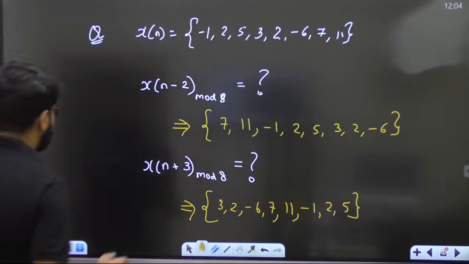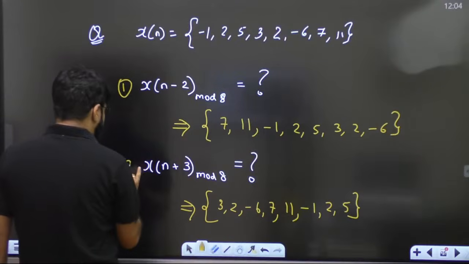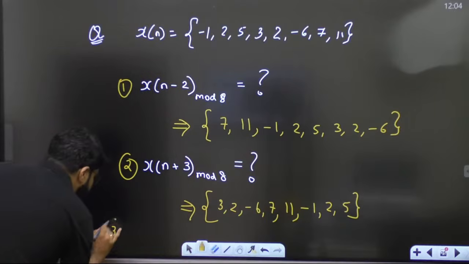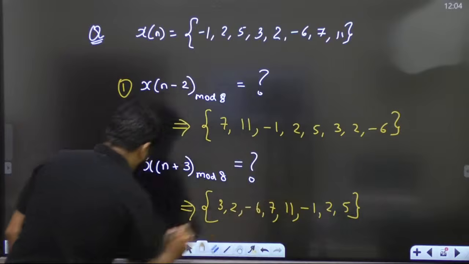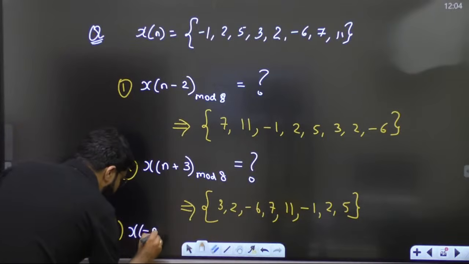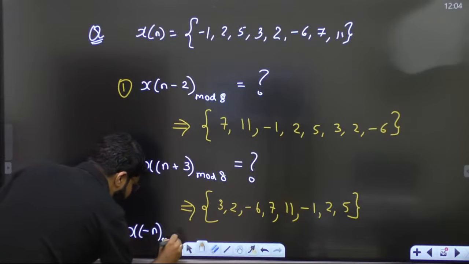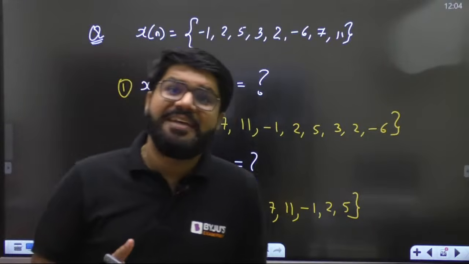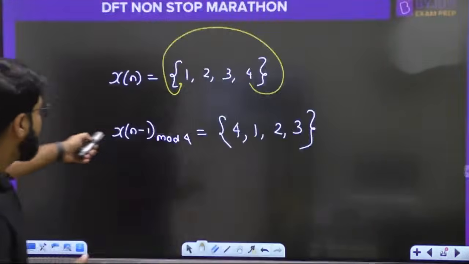One more question here. This is question number 1, this is question number 2, and there is question number 3. What is the question number 3 for the same question? What is the value of x of minus n mod 8? Now everyone knows x of minus n means folding, but I want to represent circular folding.